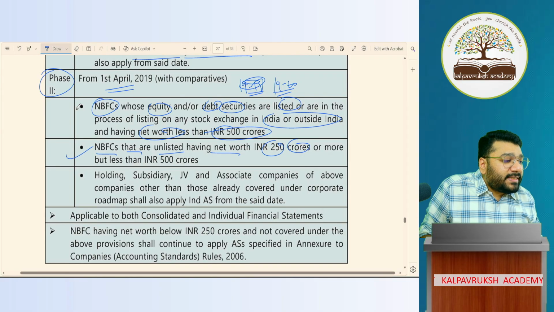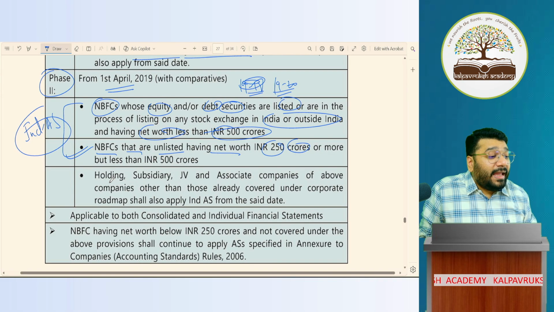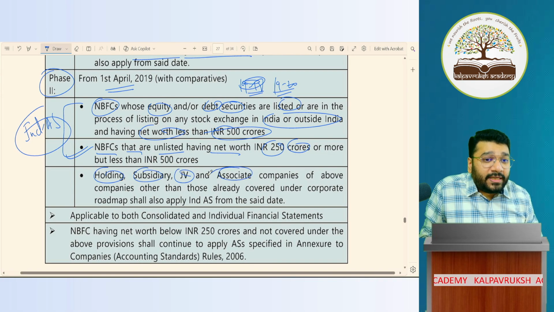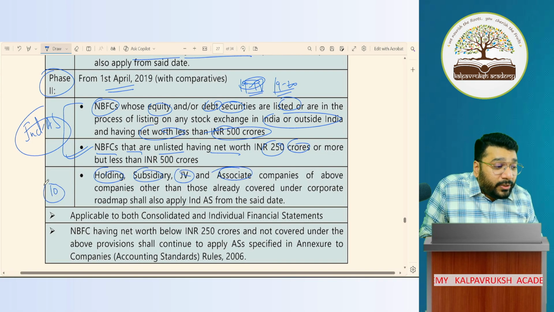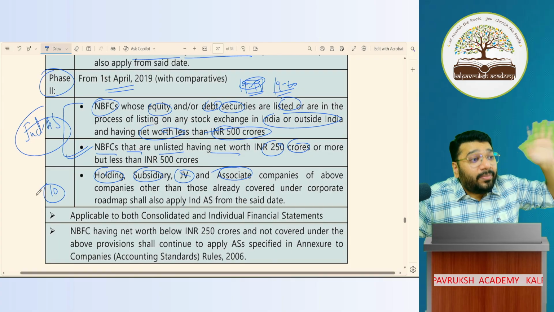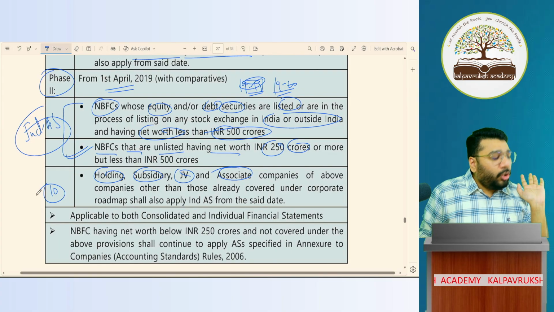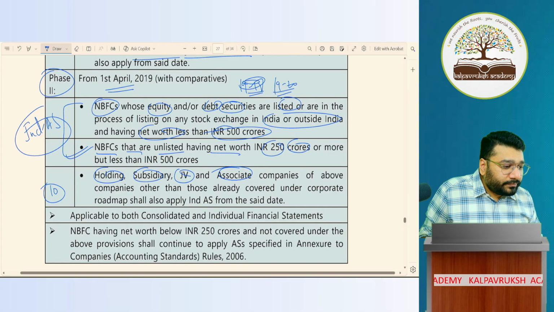Likewise, if this NBFC is applying Ind-AS, and if this NBFC has any holding company, subsidiary, JV or associate whose net worth is, let's suppose, only 10 crore, still they have to apply Ind-AS because their related party companies are applying Ind-AS. Got it? Not got it? Any difficulty? No difficulty.